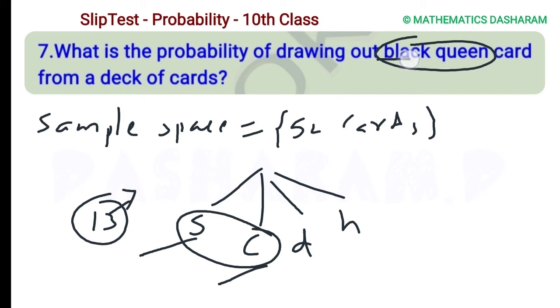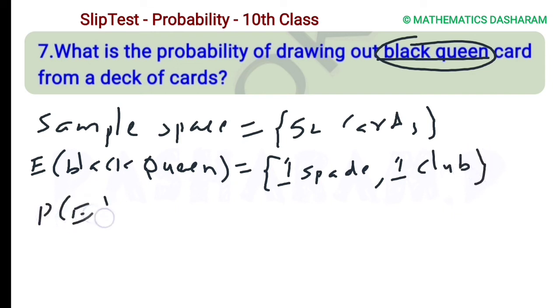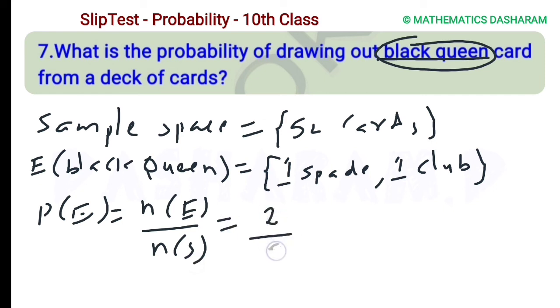He is asking for a black queen card. Black color has 2 types, in each one queen. So there are 2 favorable outcomes, one is the spade card and one is the club card. Because both are black color, the probability of E equals favorable outcomes n of E, over total possible outcomes n of S, which is 2 divided by 52. 2 ones are 2, 2 twos are 4, 2 twenty-sixes are 52. So 1 by 26 is the answer.